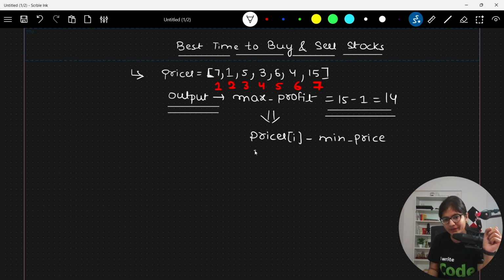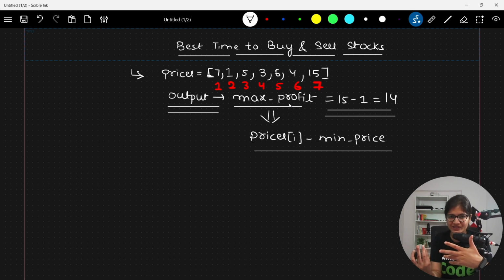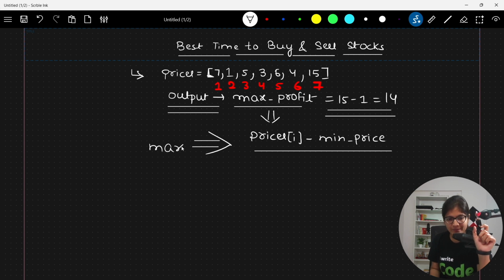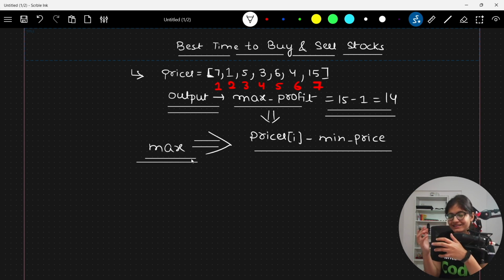We need to compare this value with the max profit, which we initially initialize with 0, and see at what point we get the maximum value. That is what we are calling the maximum profit.